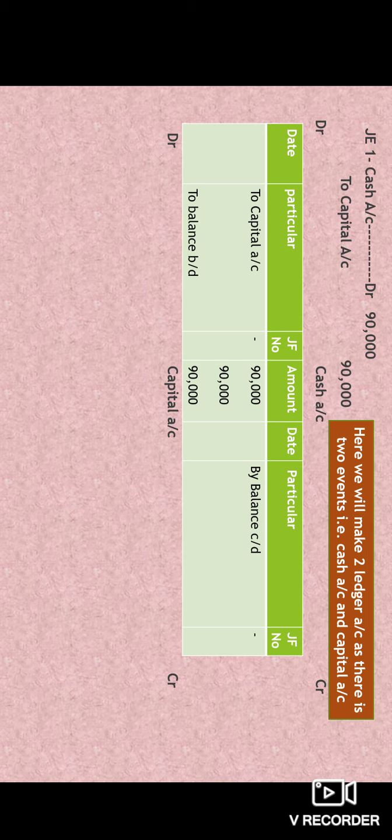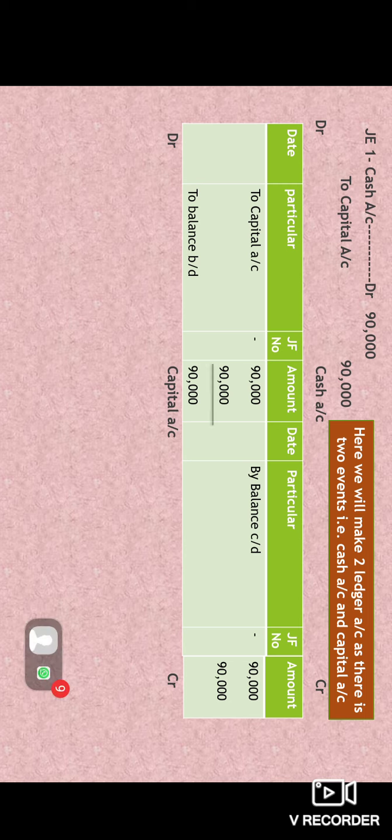We should balance these two accounts. That is why we don't have anything on the credit side. So we will be writing "By balance carried down", and then this 90,000 balance carried down will be forwarded for the next period by stating "To balance brought down".